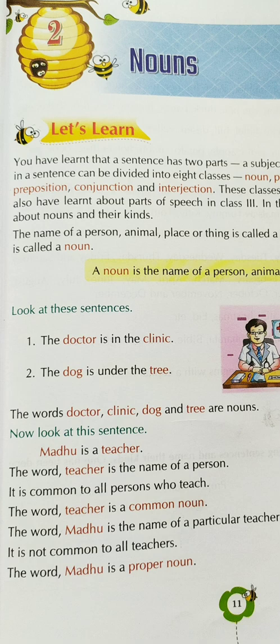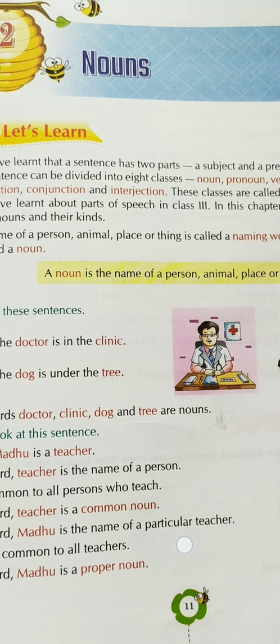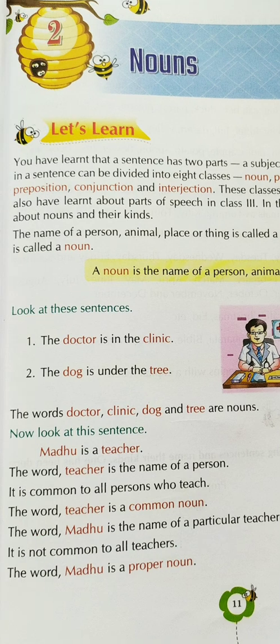So what kind of noun is teacher? The word teacher is a common noun. Whereas if you talk of Madhu now, the word Madhu is the name of a particular teacher. It is not common to all teachers. You need to keep in mind that the name Madhu refers to one particular teacher, and when you say Madhu, you don't understand another name. So Madhu is the name of what? A particular teacher. So it is what? It's a proper noun. It is not common to all teachers.